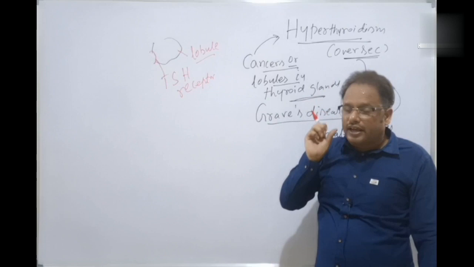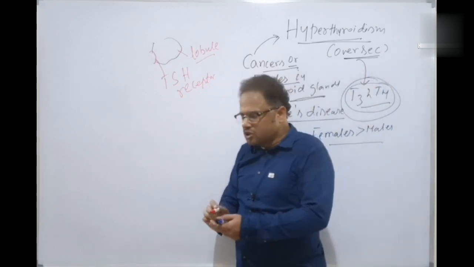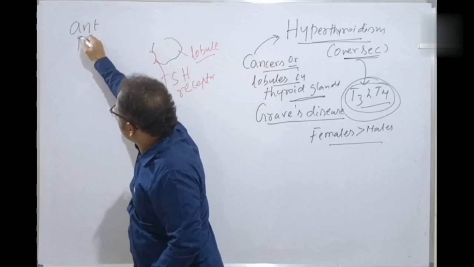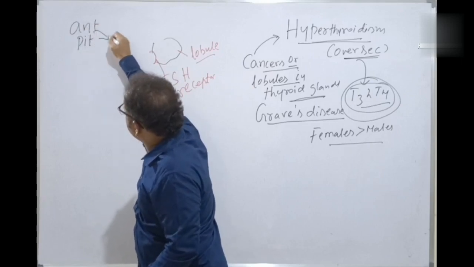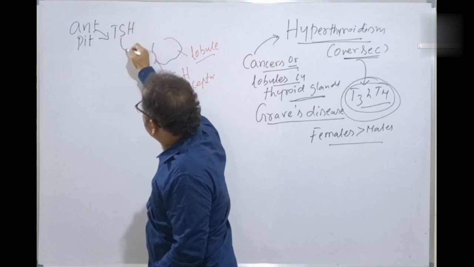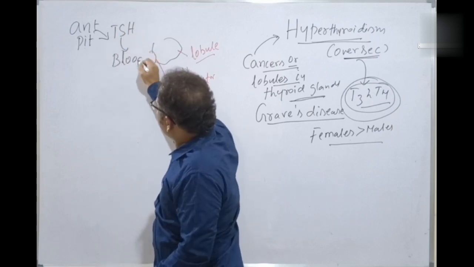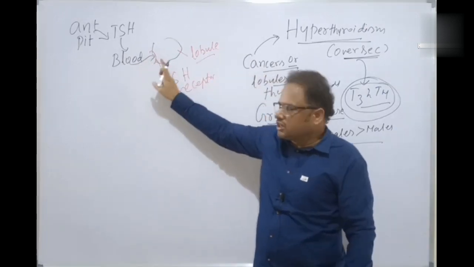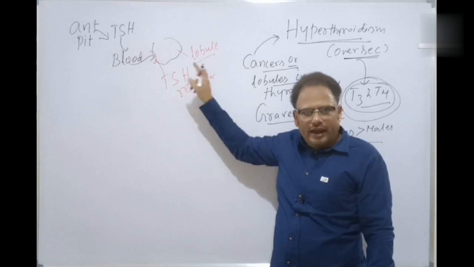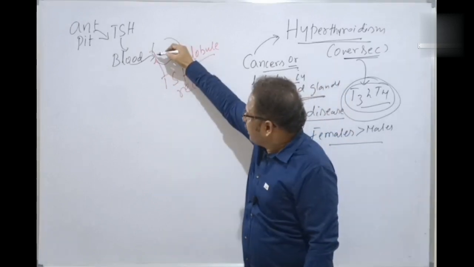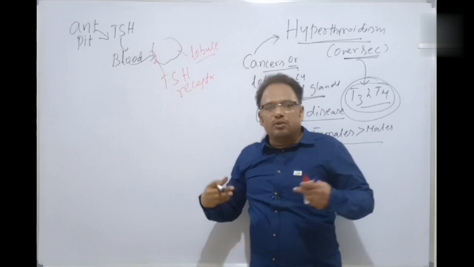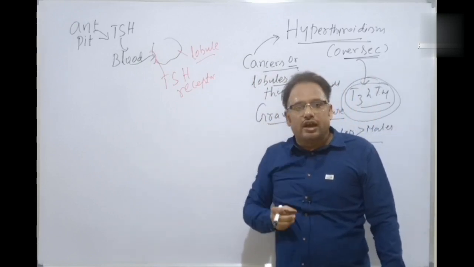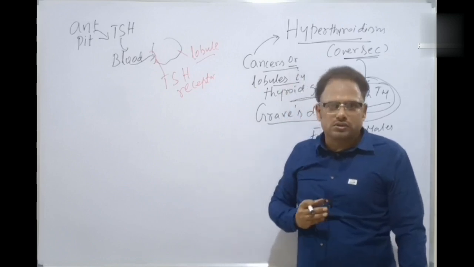Which one is secreting the TSH hormone? The anterior lobe of the pituitary gland. The anterior pituitary secretes the TSH and releases it into the blood. Through the blood, the TSH hormone binds with the receptor present in the thyroid gland. As a result, the thyroid gland gets stimulated. The follicular cells get stimulated, and as a result they release the T3 and T4 hormones.